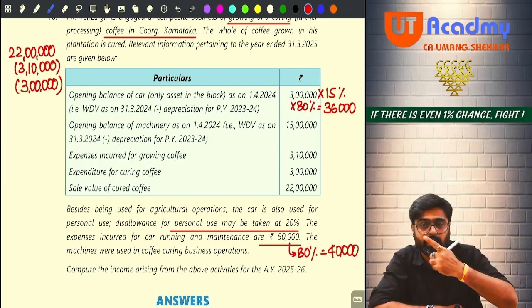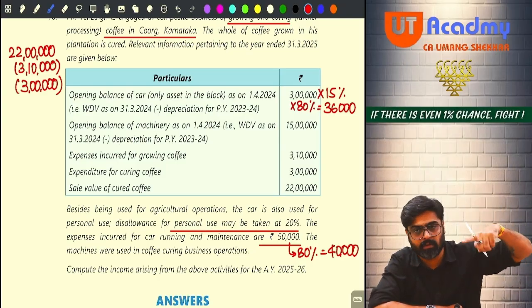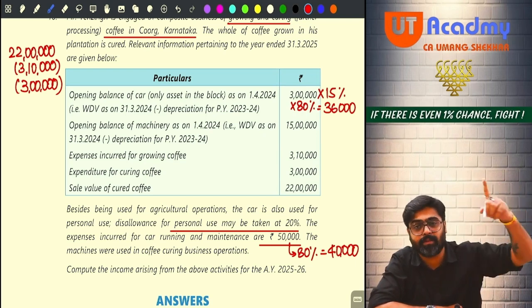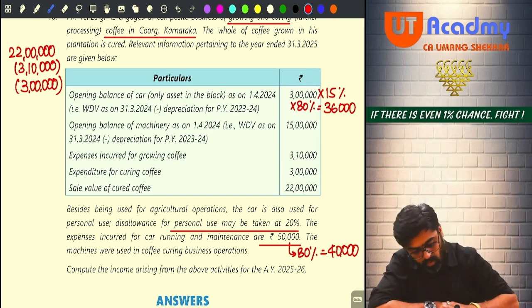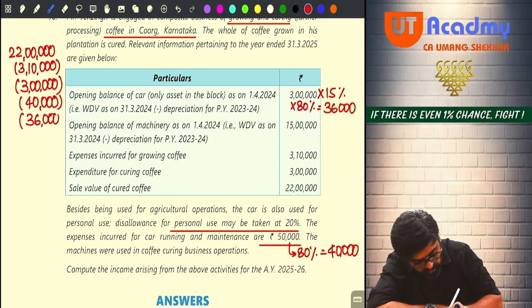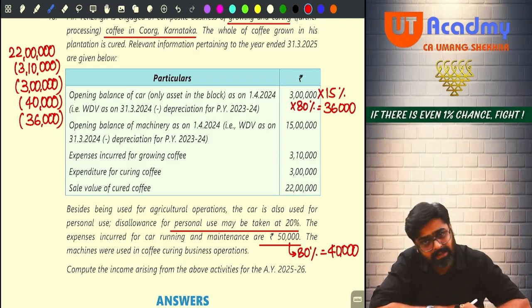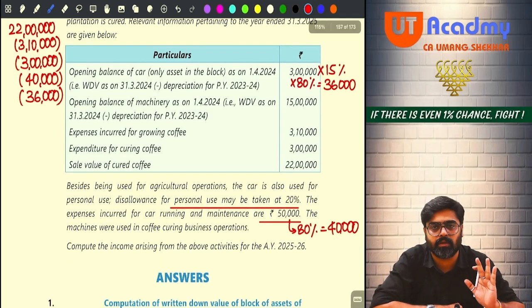So while calculating the profits, I have to reduce all the expenses on manufacturing as well as agricultural activities, including the depreciation on the assets, everything. So motor car related 40,000 expenses I will reduce. Motor car related depreciation 36,000 I will reduce. And also one plant and machinery is used, and that entire plant and machinery is used in manufacturing.